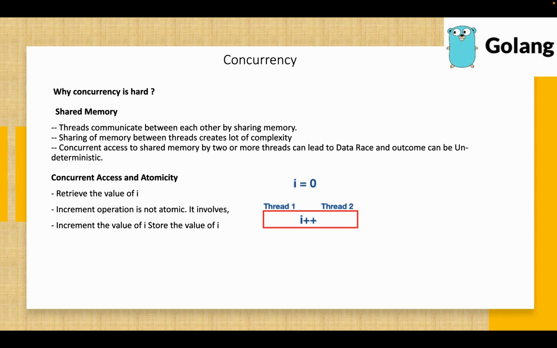Example: let's say I have a global variable I, and the program has two threads which are trying to access the value of the variable I. Let's say my first thread is trying to increment the value of I. The initial value of I is 0 and thread 1 is trying to increase the value. At the same time, thread 2 is trying to access the same value.